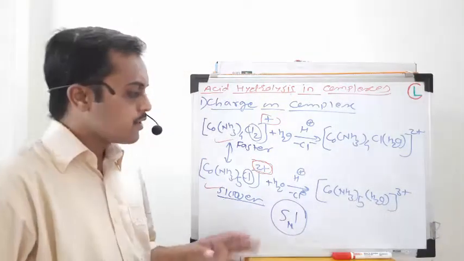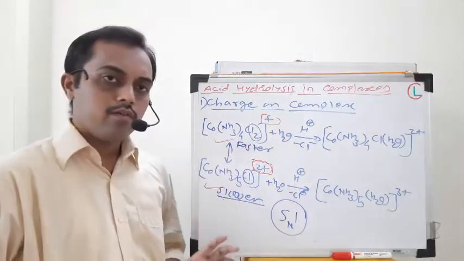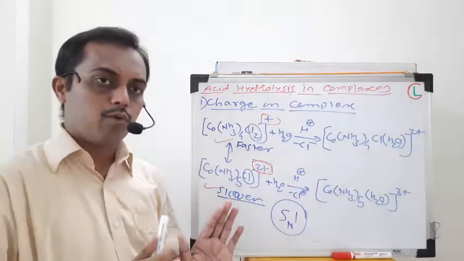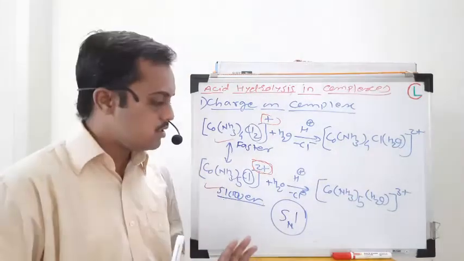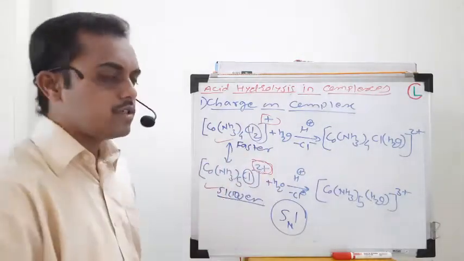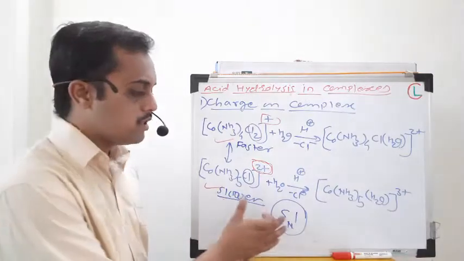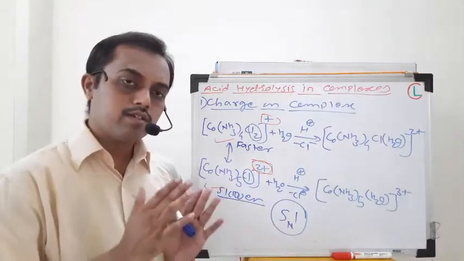If the complex reacts faster by dissociation of the bond, and dissociation of the bond is the key feature of the SN1 mechanism, we can conclude from this evidence that this hydrolysis reaction follows the SN1 mechanism and not the SN2 mechanism.